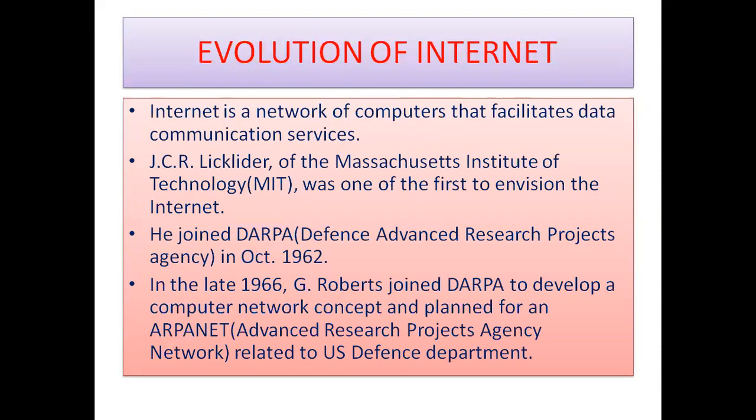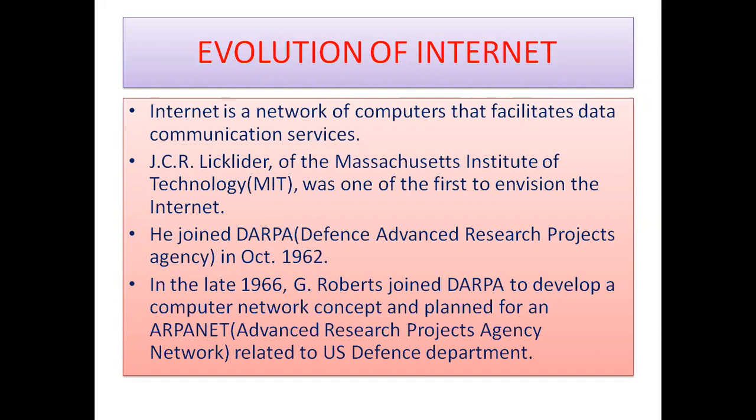Evolution of internet. First of all, let us know what is an internet. Internet is a collection of computers that are connected to one another through cables. When these are all connected to each other, they will be sharing the information between one another.